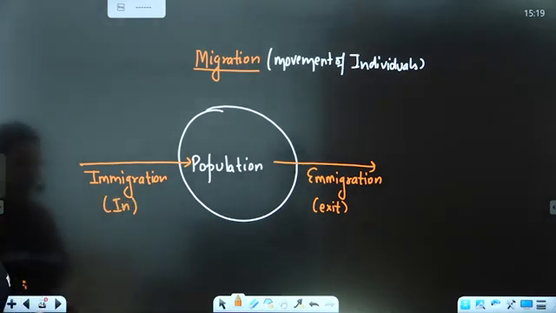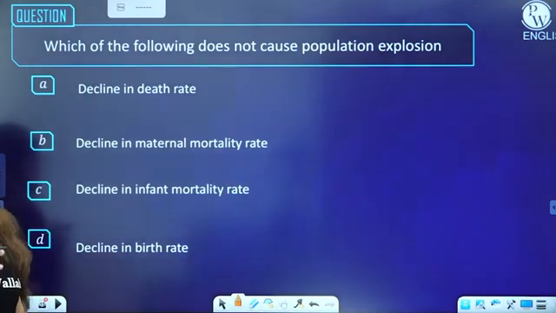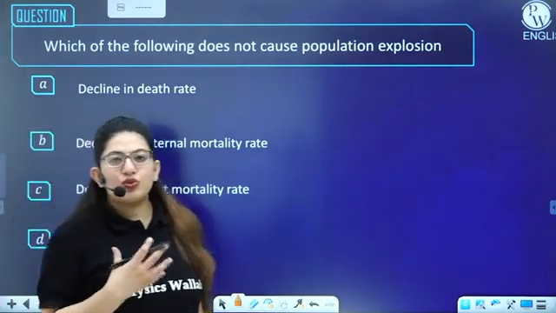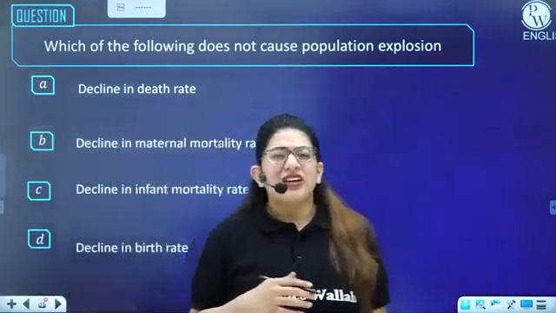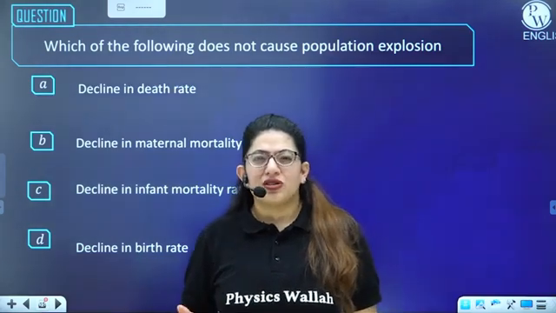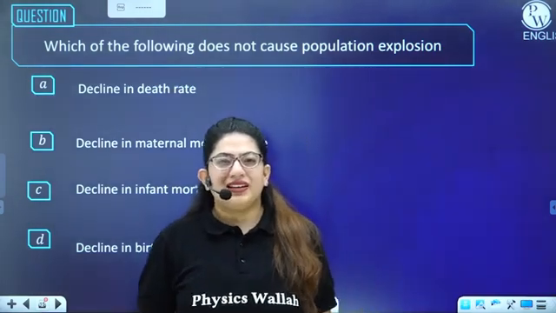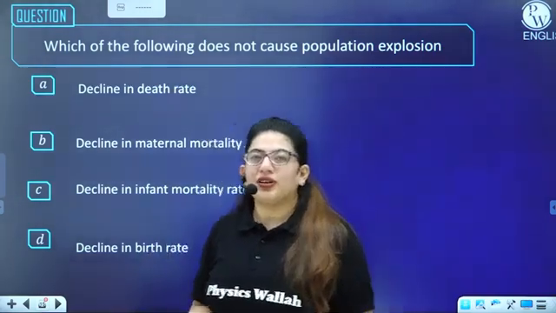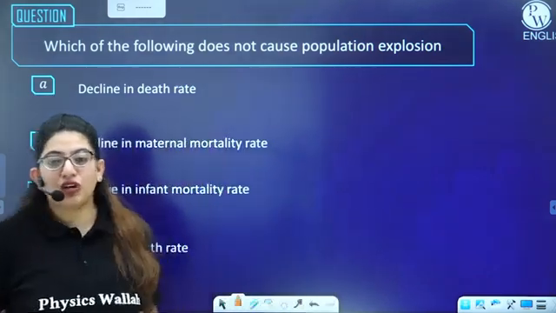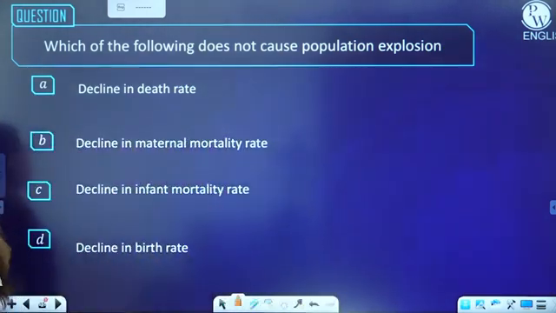All right. Then moving to the questions, since this is the most complicated thing students feel in this topic: what type of question can occur from this topic. Let's see what type of question can actually arise in your examination. The first is, which of the following does not cause population explosion?